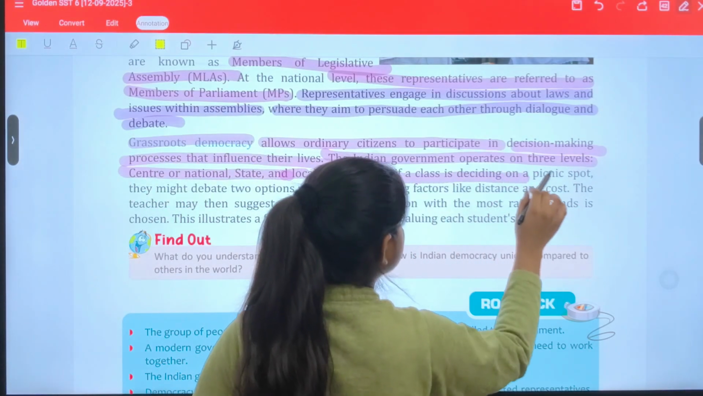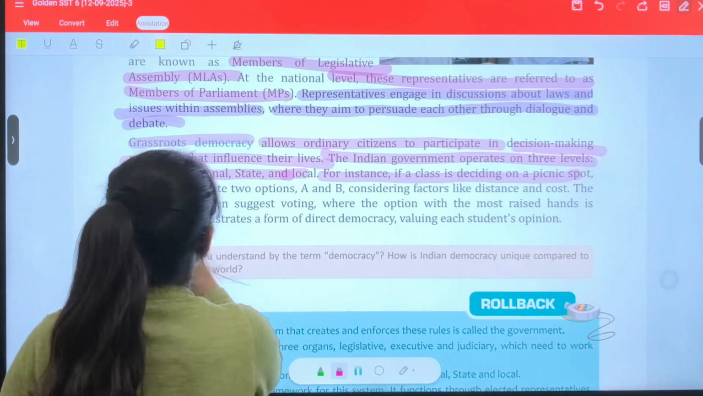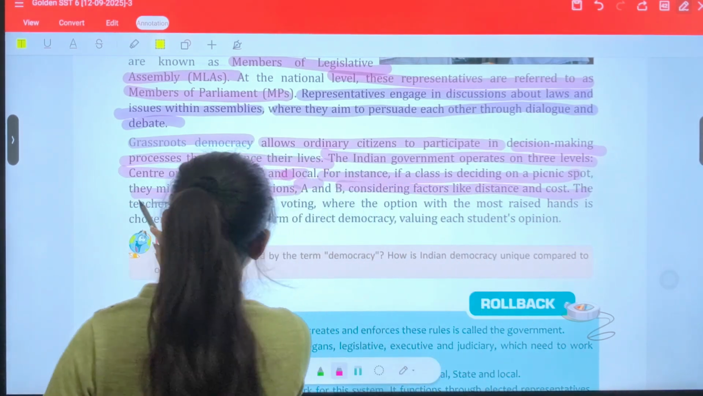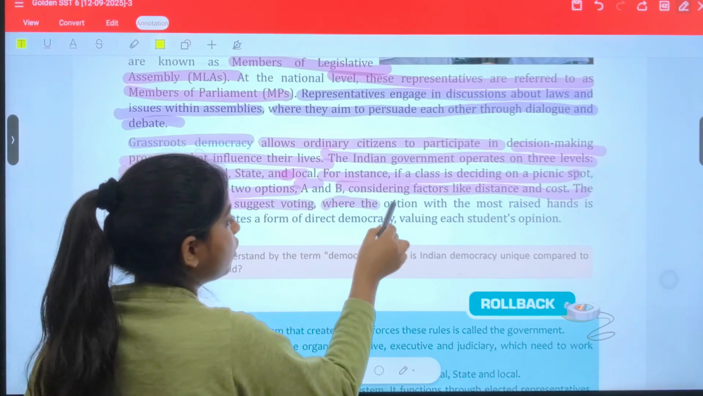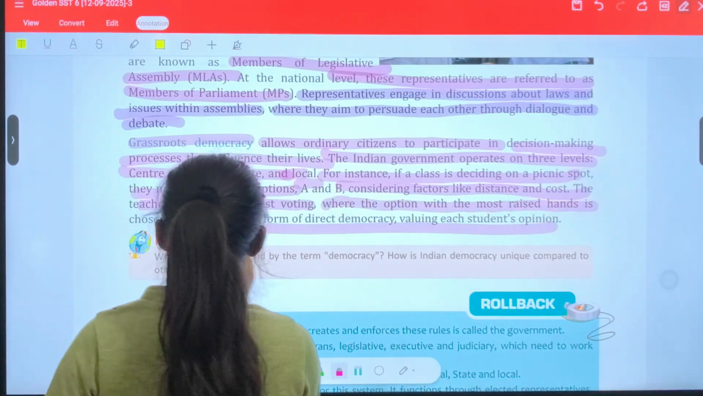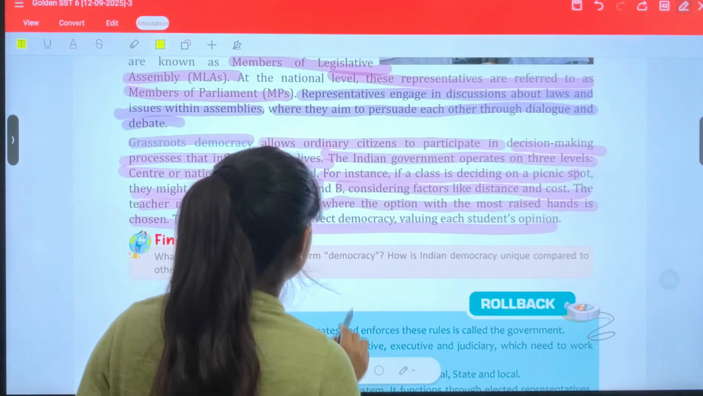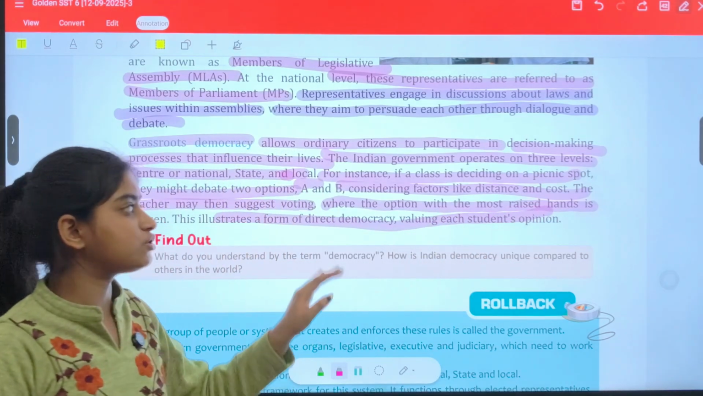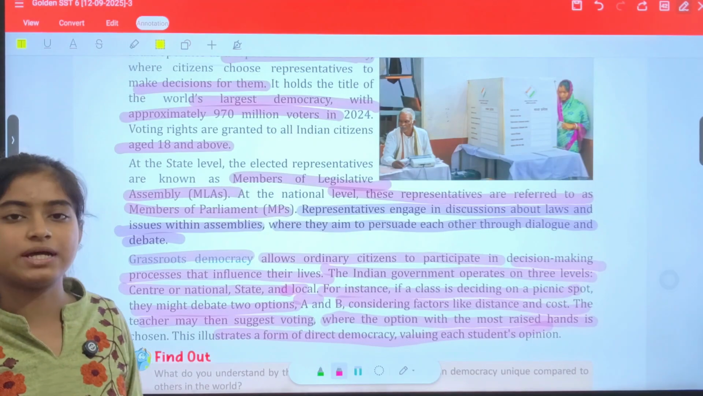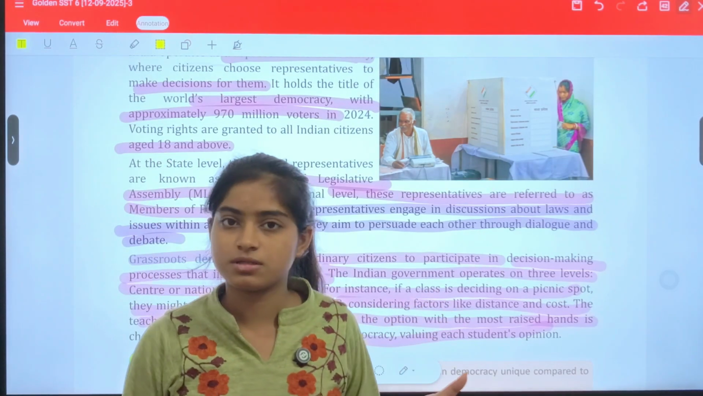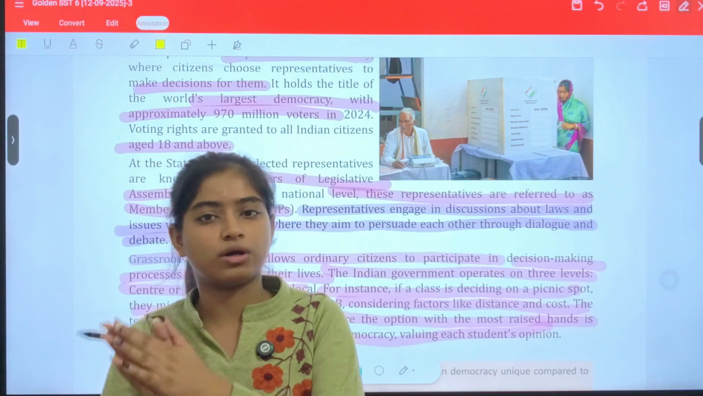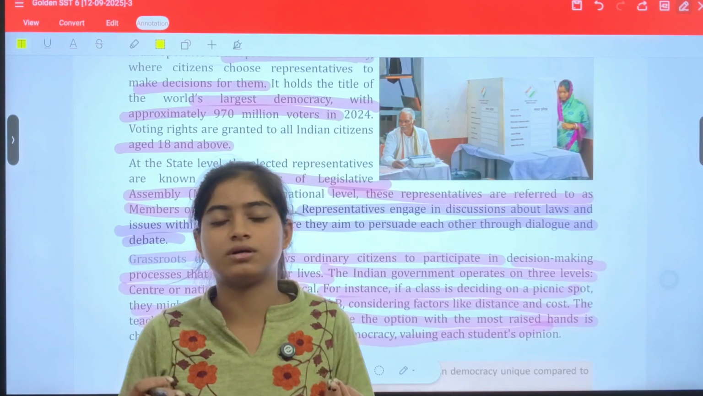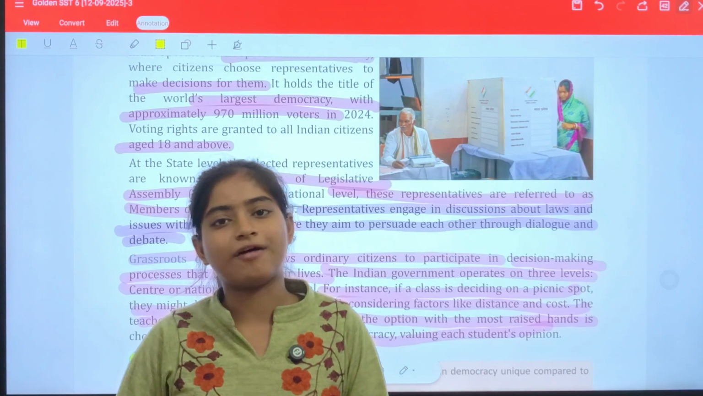For instance, if a class is deciding on a picnic spot, they might debate 2 options, A and B, and consider factors like distance and cost. The teacher may suggest voting, where the option with the most raised hands is chosen. The illustration shows deciding democratically, valuing each student's opinion. So here an example was given: if a picnic should be organized or not, students vote on it, and the teacher would follow those who have the maximum votes.